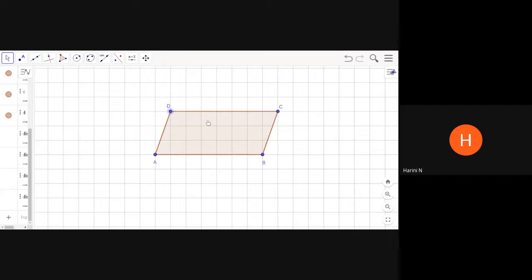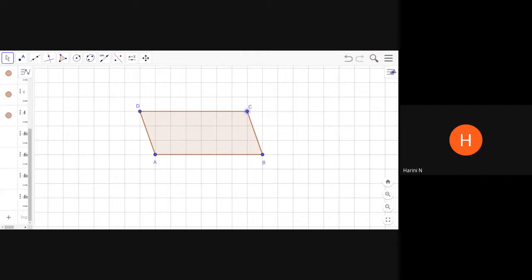Here also the opposite sides are equal. That means if 4 measurements are given, I can't draw a specific quadrilateral. It can be a parallelogram or it can be a rectangle also. Even this side I can flip it. It is not that I have to flip it on the right side only. I can flip it to this side here also. Again, it is not a rectangle, but the opposite sides are still equal.